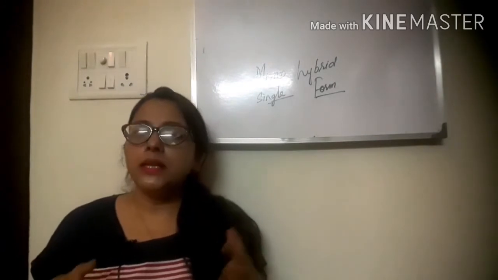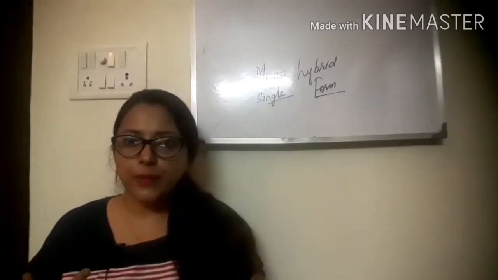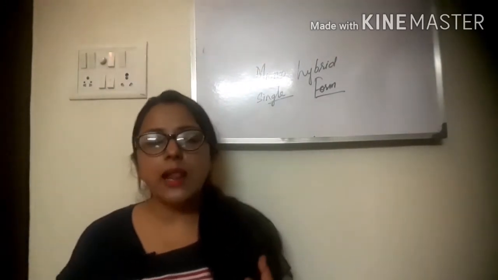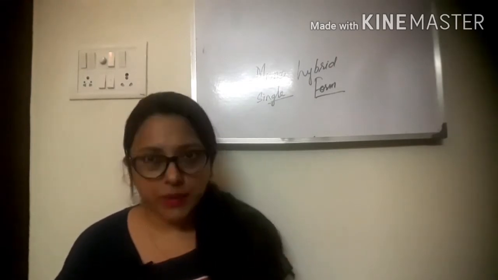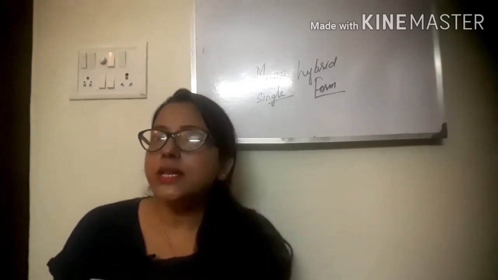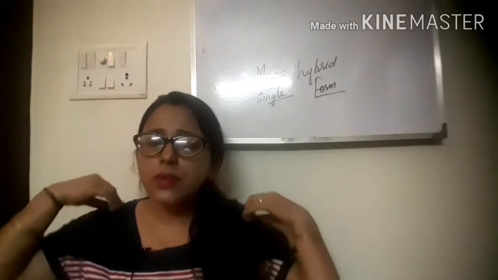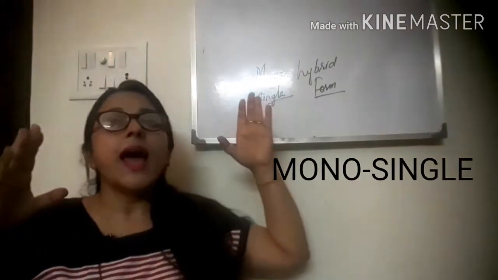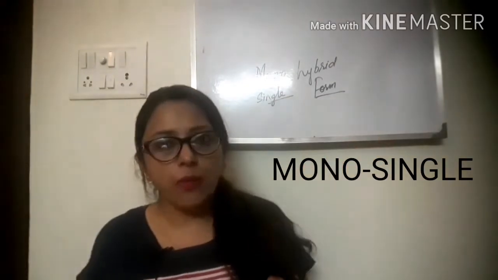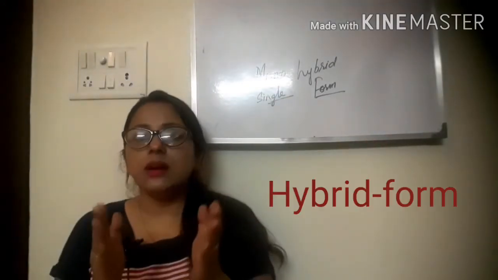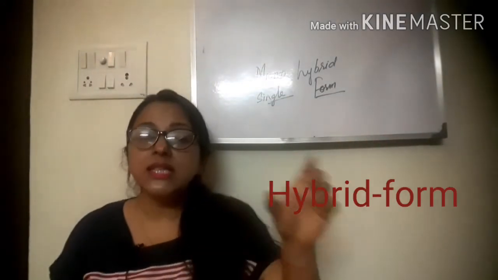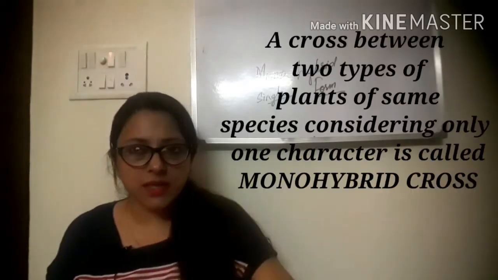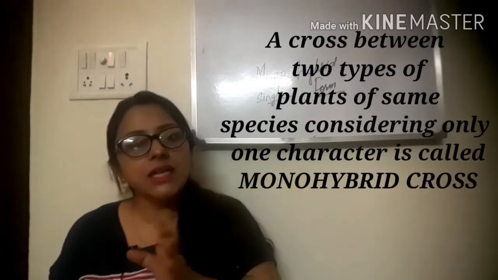Mendel did so many experiments, like monohybrid cross and dihybrid cross. Today I'll be telling about the monohybrid cross. Now, what is a monohybrid cross? Mono means single and hybrid means form. A monohybrid cross is a cross where a single contrasting characteristic is crossed at a time.